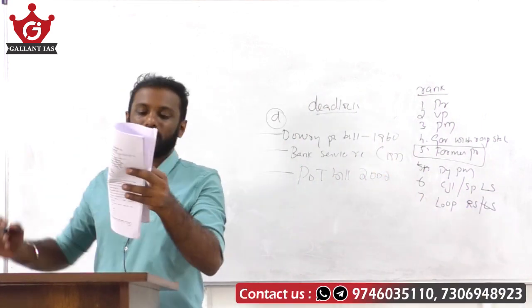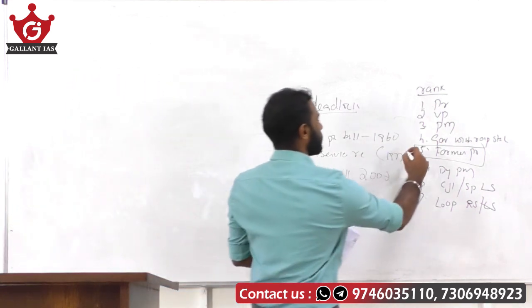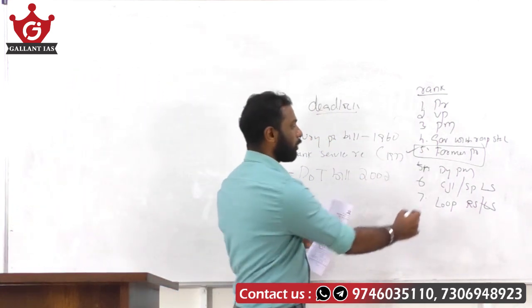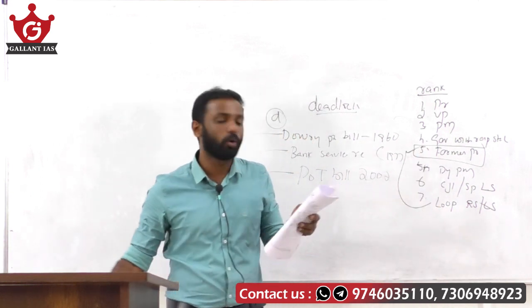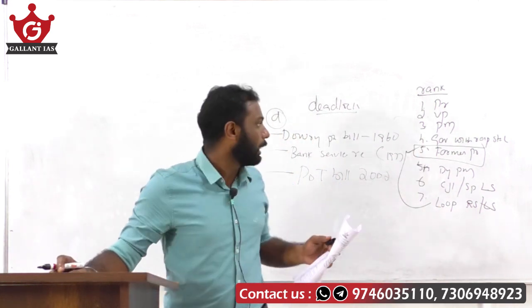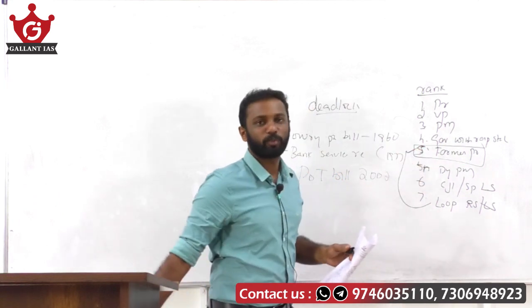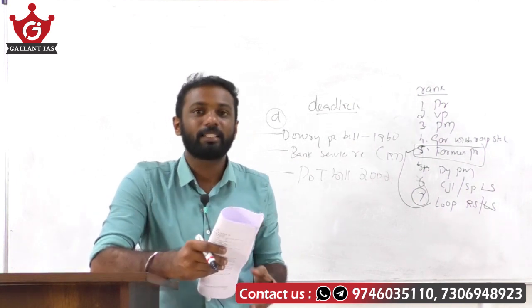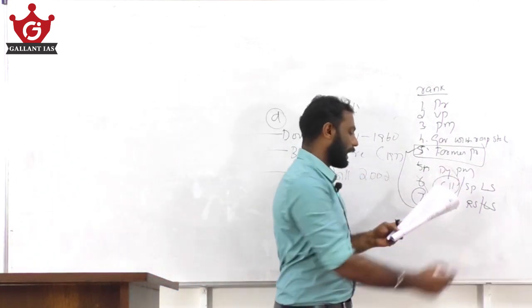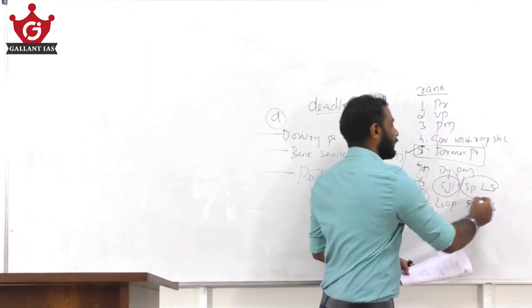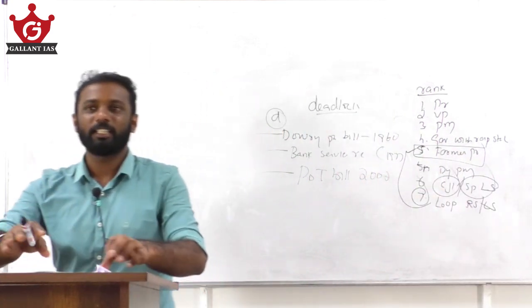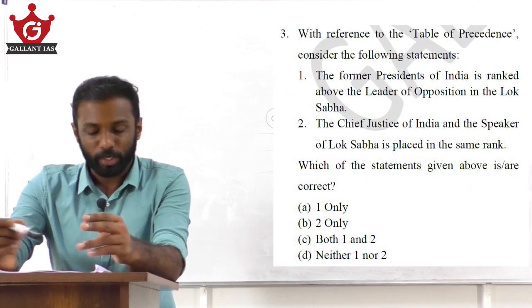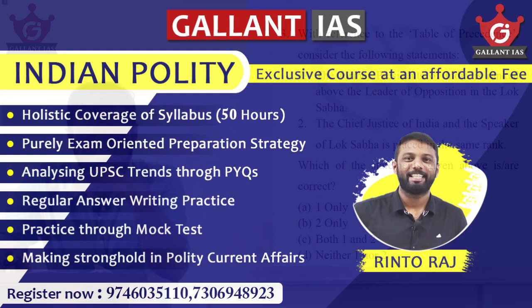Now see the question. The former Presidents of India are ranked above the Leader of Opposition in the Lok Sabha. That is a correct statement. Why? Because a former President enjoys the rank of 5 and Leader of Opposition comes under 7. So 1 is a correct statement. 2 says that the Chief Justice of India and the Speaker of Lok Sabha are placed in the same rank. Exactly, they both are placed under the same rank. So both statements are correct here. So the answer becomes option C, that is both 1 and 2. Clear?